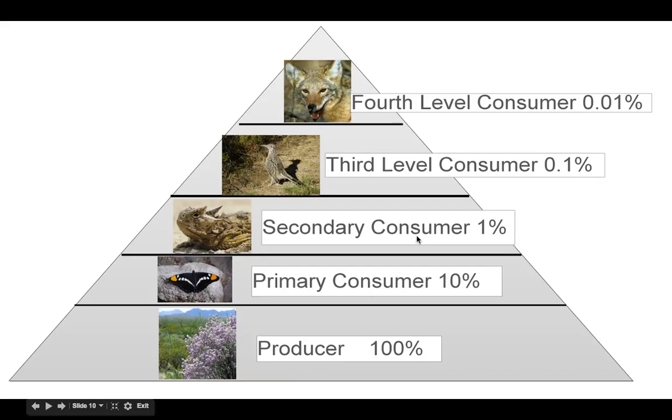The secondary consumers, only 10% of the level below them, so 10% of 10 would be 1. And then we go to the third level consumers. They only contain 10% of the level below them, so they're at 0.1. And the fourth level consumers, 10% of the level below them, so they're at 0.01. So energy does not transfer very well. It's not very efficient.